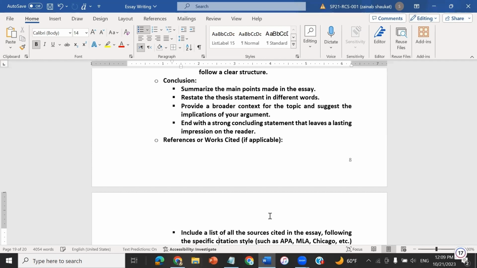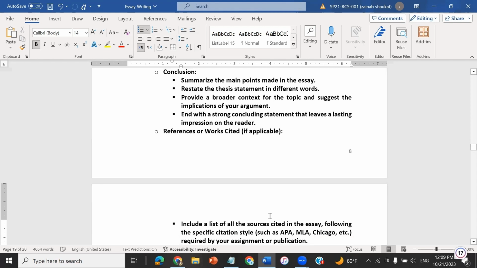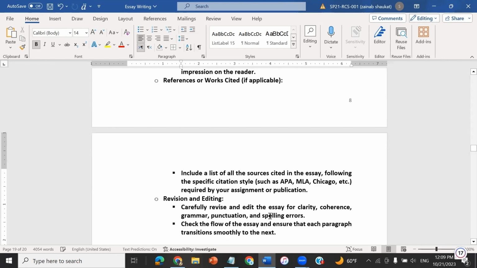These could be 3 to 5, depending upon the nature of the essay and the level it is being written for, like secondary school, higher secondary school, college, or undergrad students. After that, conclusion, and finally the references.